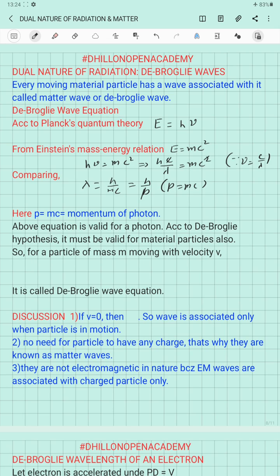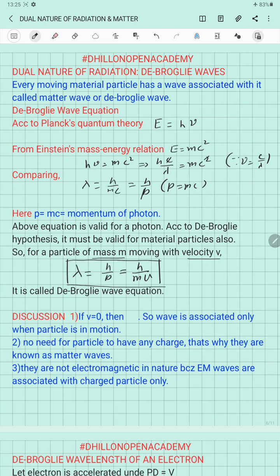Now, if de Broglie's hypothesis is correct, if dual nature is also applicable to material particles, they should also show wave-like character, then they should also possess a wavelength. So if this equation is applied to a material particle of mass m moving with velocity v, the same equation can be written as lambda equal to h over p equal to h over mv. This equation is known as de Broglie's wave equation.